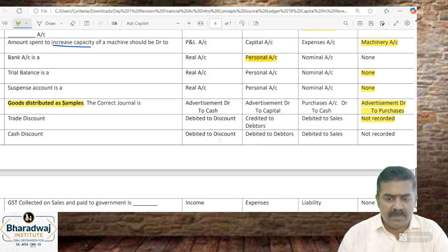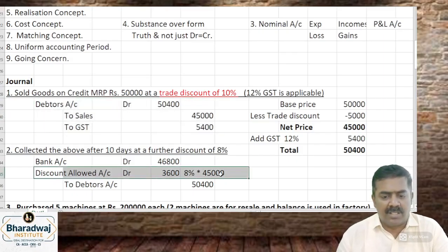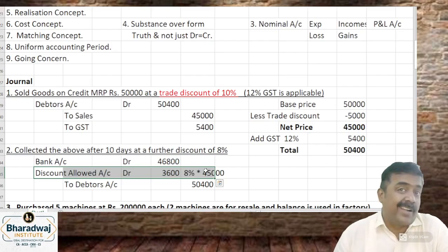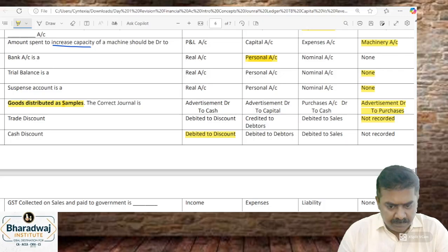Cash discount is debited to discount account. Trade discount is given at the time of selling or buying. That is not recorded in the books at all. If a further discount is given, that discount will be recorded. What is called a cash discount? If you pay money on time, an extra discount is given. That is recorded in the books.